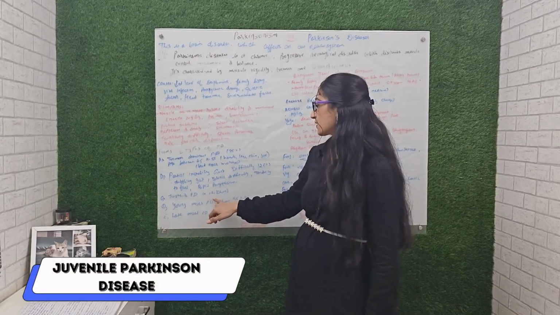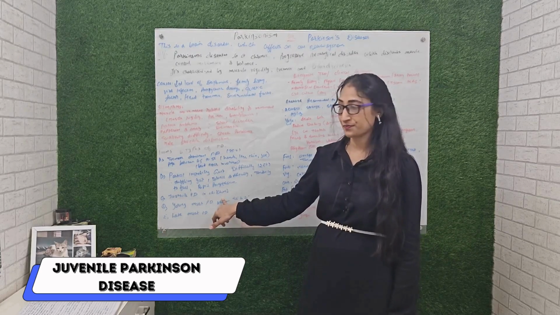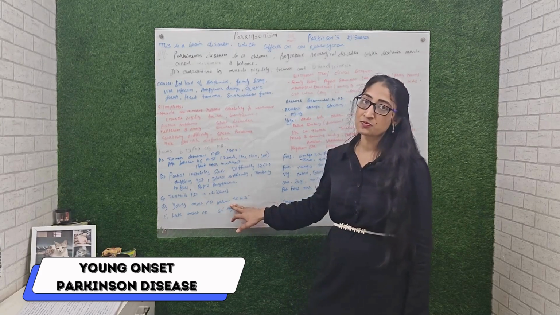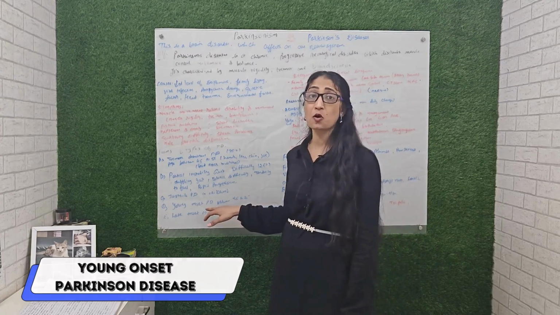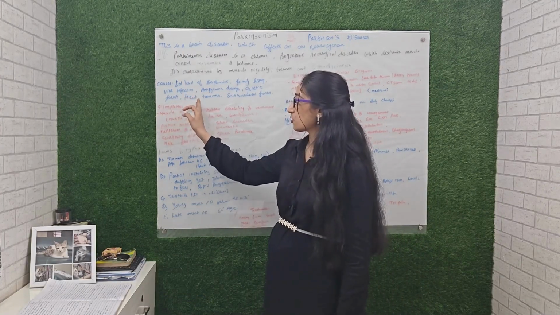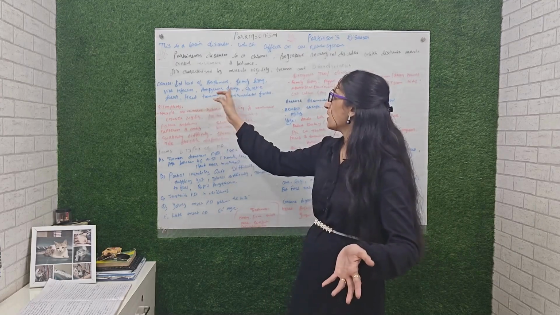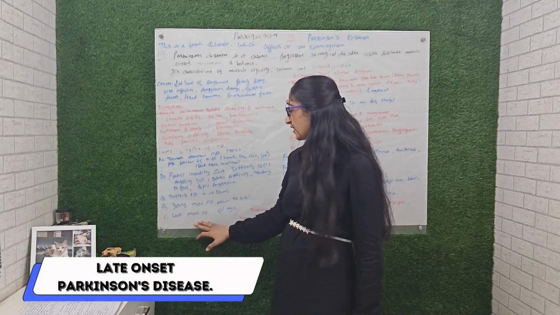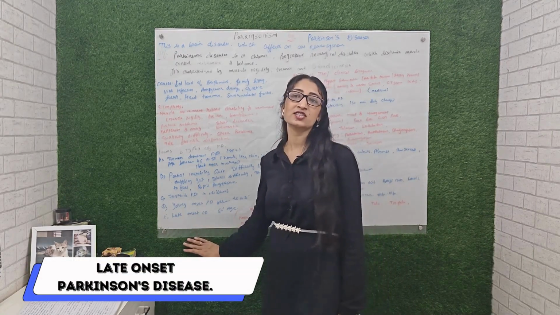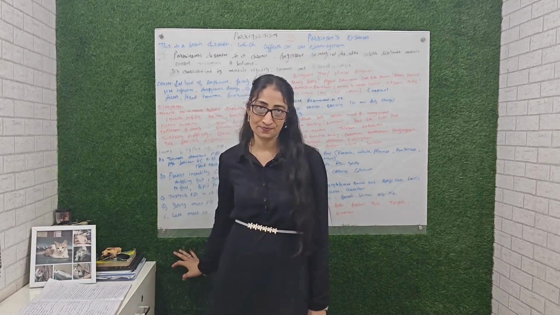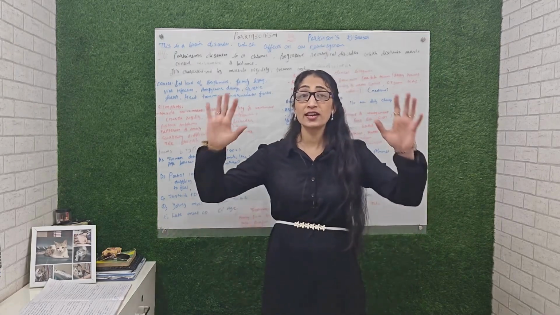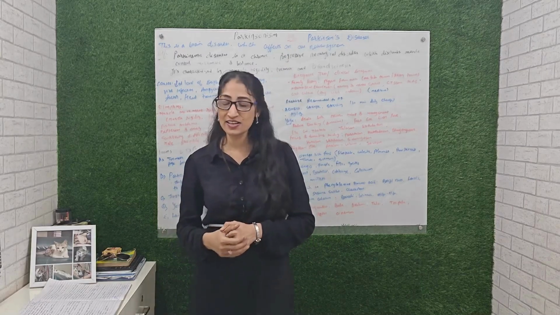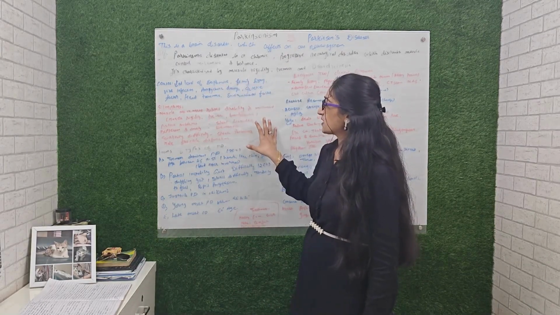Third one is juvenile Parkinson disease, that is in the childhood. Fourth one is young onset Parkinson disease that happens between the age of 25 to 35. That's why it is called young onset. See, the cause and symptoms we already discussed, because of sometimes head trauma, hereditary or genetic, this may happen in the early age also. And the last one is late onset Parkinson disease. Mostly it shows after the age of 60 plus. So this is just to understand how we can bifurcate the type of Parkinson that a patient is suffering from, right?